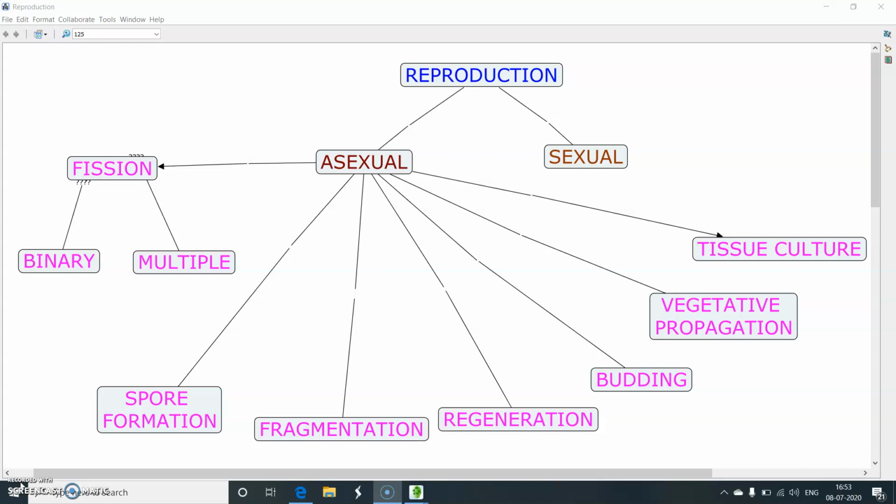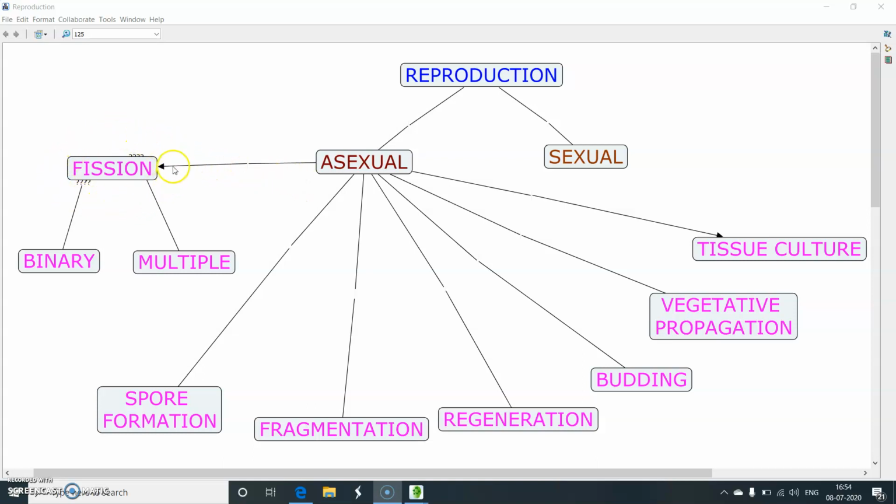Yesterday, I told you about the process of reproduction. Reproduction in living organisms takes place by two mechanisms, that is, asexual reproduction and sexual reproduction. Asexual reproduction involves only one parent, while sexual reproduction involves two parents. There are different ways in which an organism can reproduce by the asexual mode of reproduction. Yesterday we discussed them. Today we are going to recapitulate what we discussed yesterday.